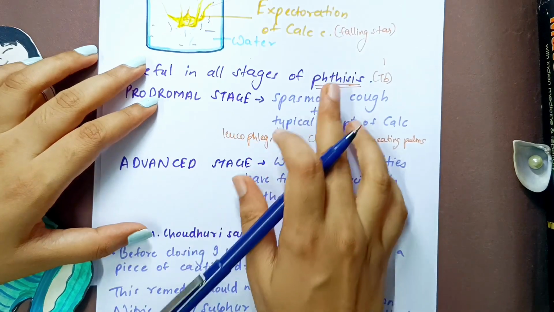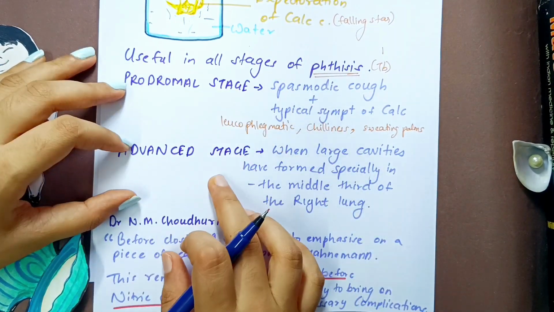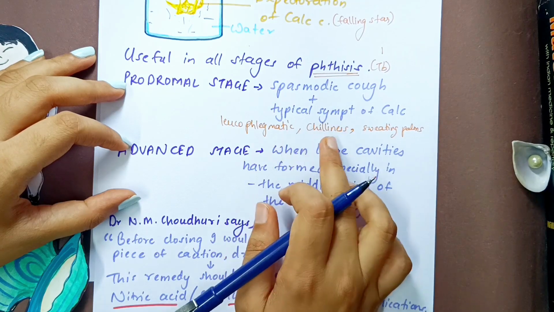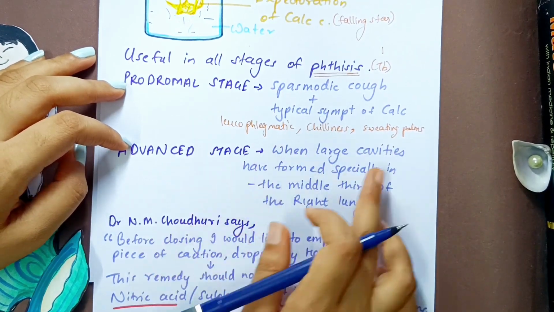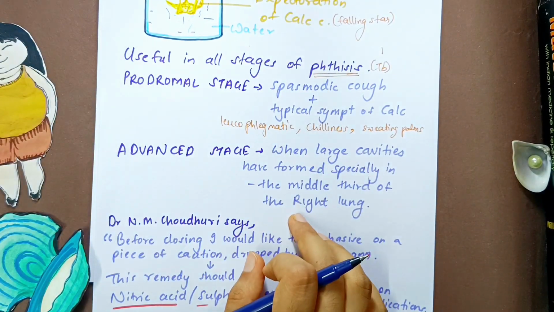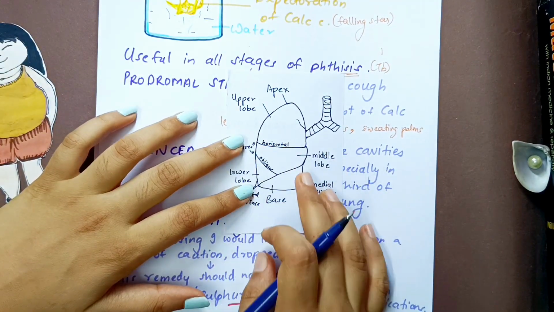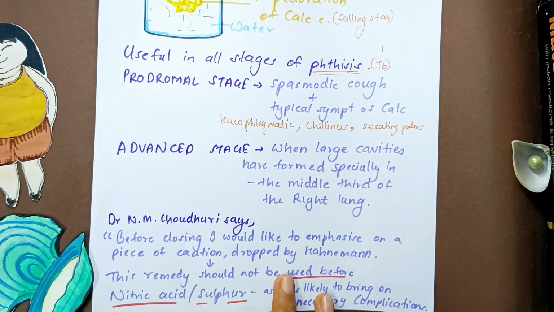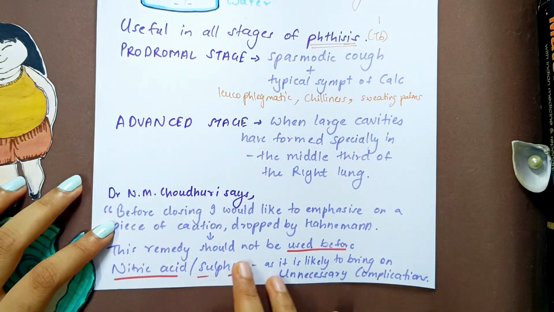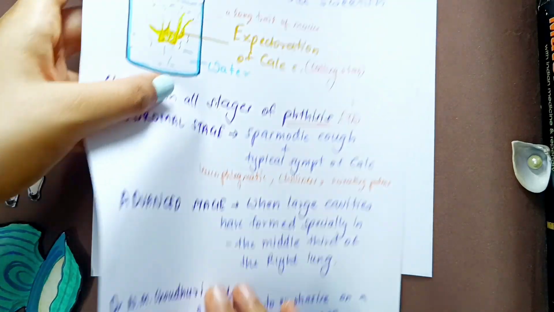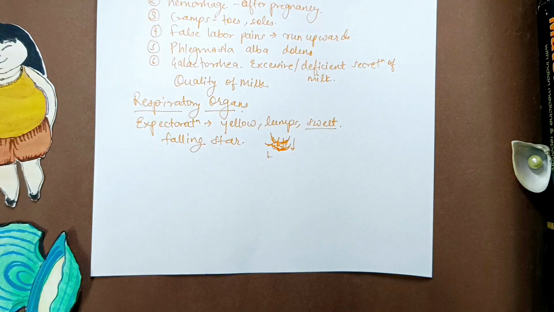We talked about TB, in which there is prodromal stage and advanced stage. In prodromal stage, the spasmodic cough is there with typical symptoms of Calcarea. There is leukophlegmatic, chilling and sweating palms. In advanced stage, there are large cavities which are formed, especially in the middle third of the right lung. And then Dr. N. Choudhuri says that this remedy should not be used before nitric acid or sulfur, because it will cause unnecessary complications. So let's not write this part now, because we've already discussed it.